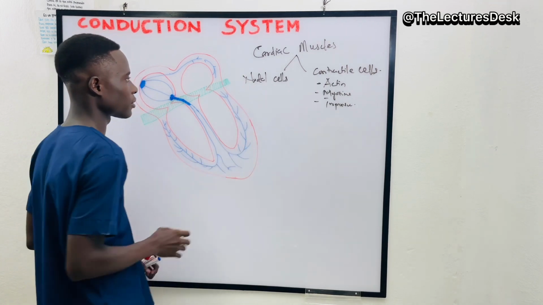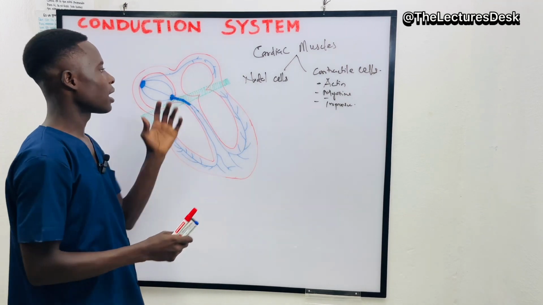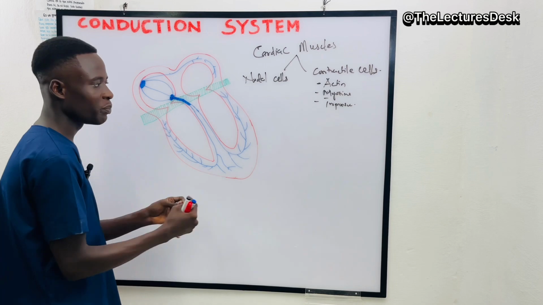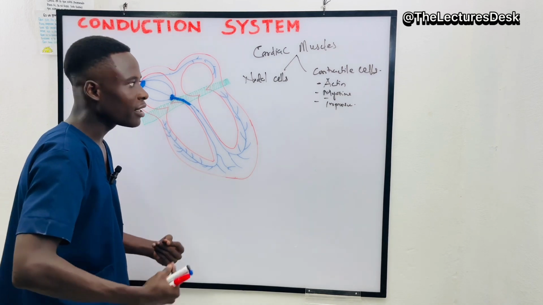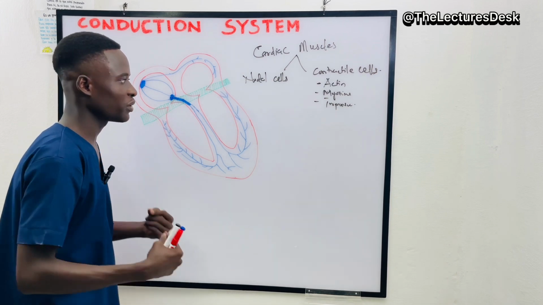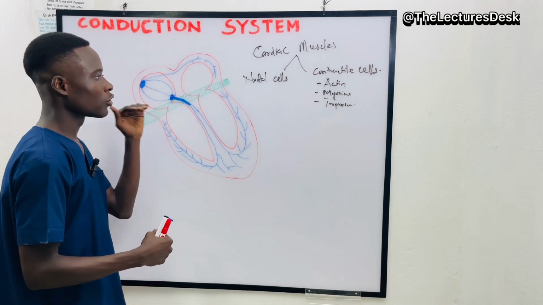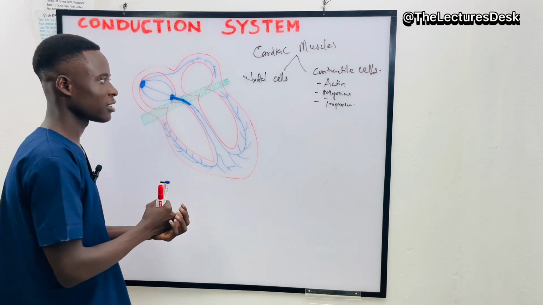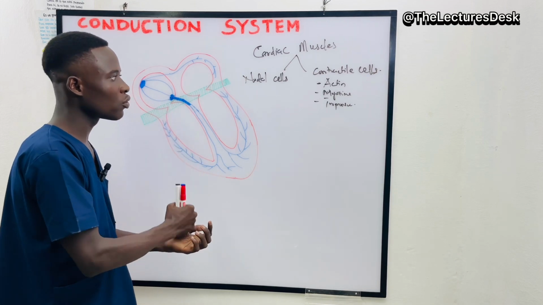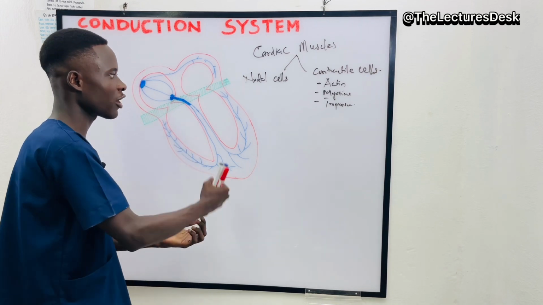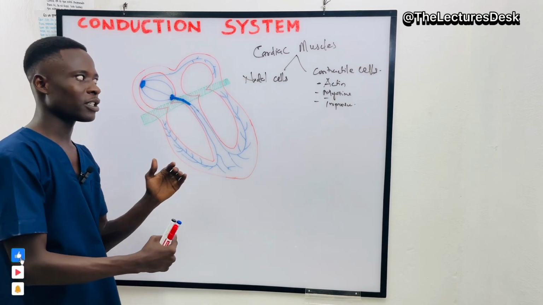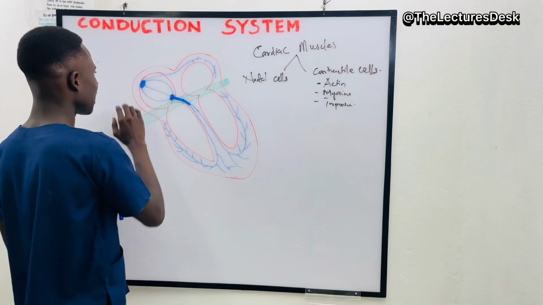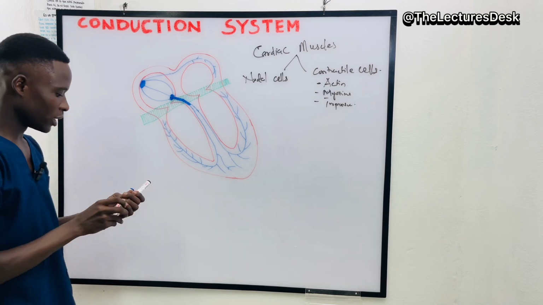Now, the nodal cells undergo the generation of action potential, and they help the heart to be independent. That means they themselves can generate action potential without the intervention of the autonomic nervous system. This is called the automaticity of the heart, the ability of the heart to generate its own action potential or electrical impulse to be transmitted without the intervention of the nervous system. On top of that, these cells start at the SA node.